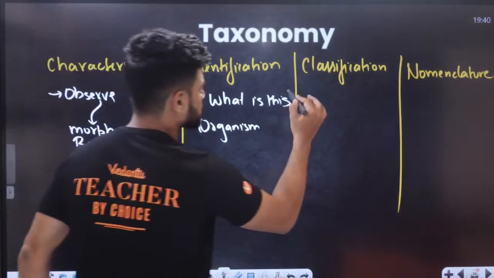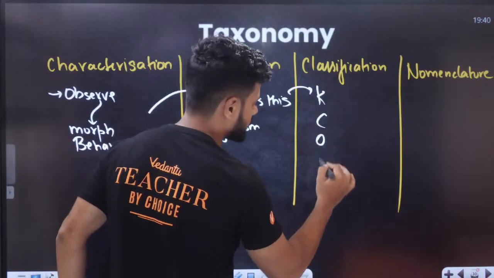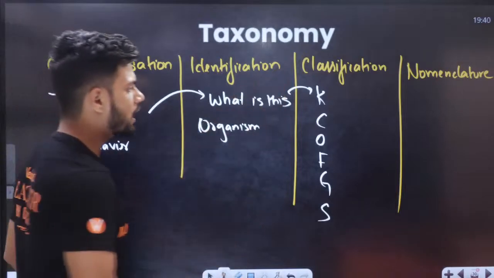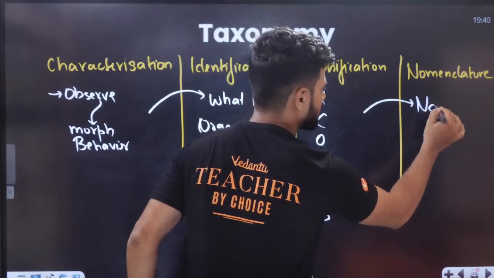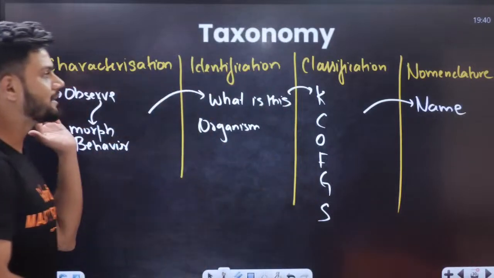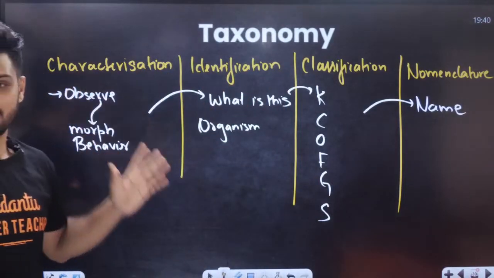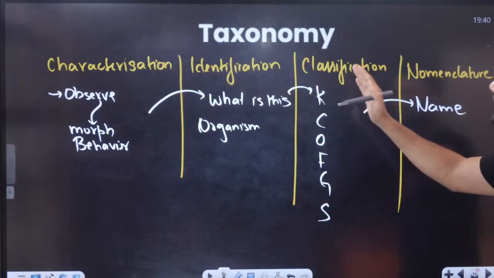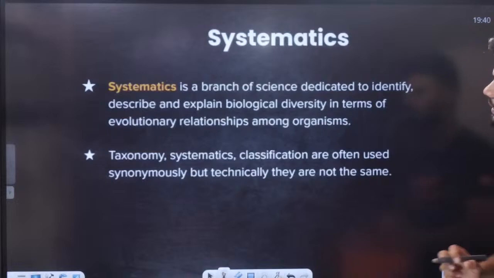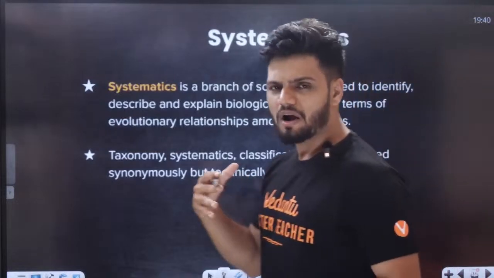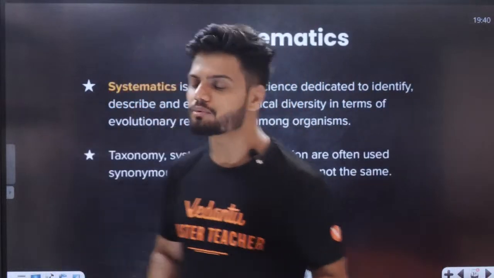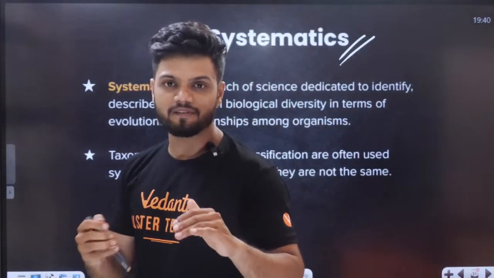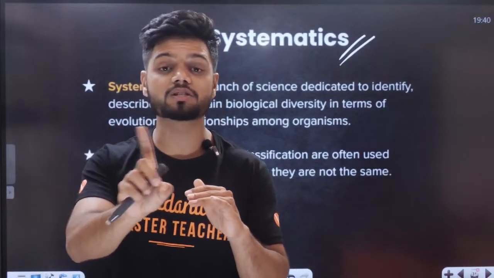After that, we do classification. That is kingdom, class, order, family, genus, species, all that. Okay, we do classification here. After that, we give it a name, fancy name. Okay, this is called as your entire process of taxonomy: characterization, identification, classification, and nomenclature. Done. Now, students, apart from taxonomy, there is a small term called as systematics. What is the difference? In taxonomy, we generally don't take evolutionary relationship, we don't take.